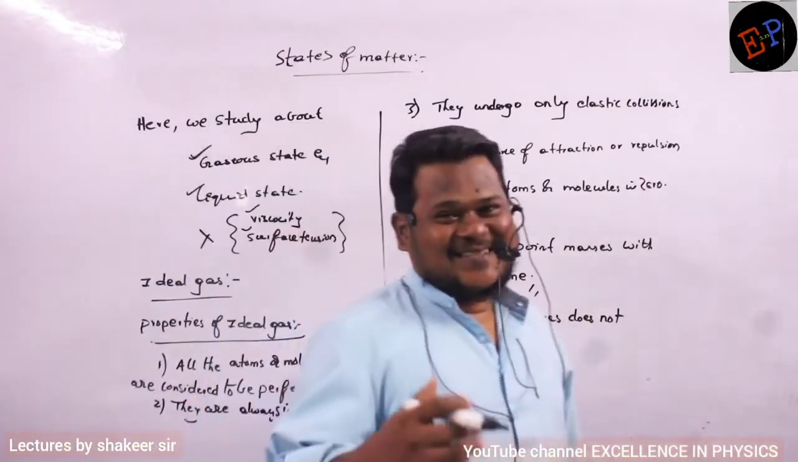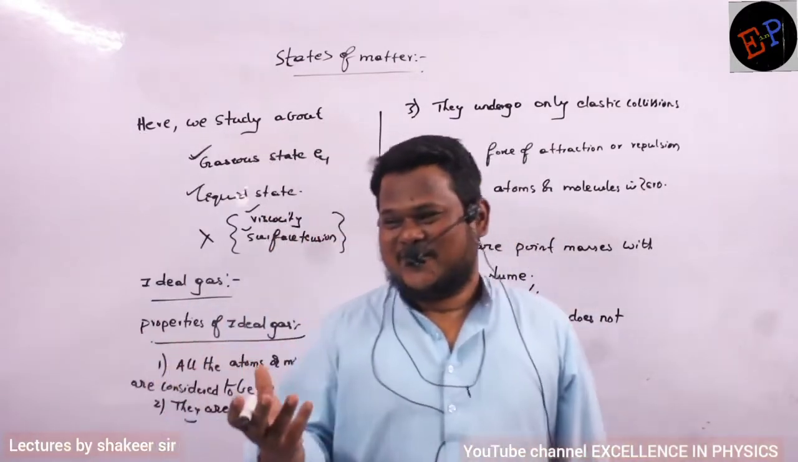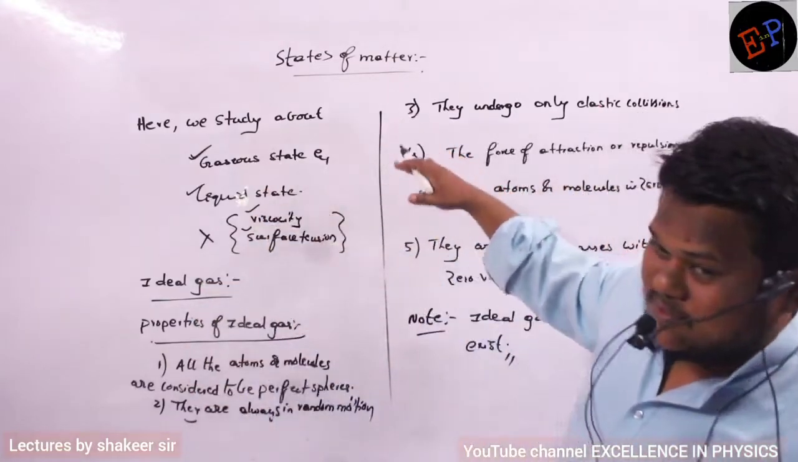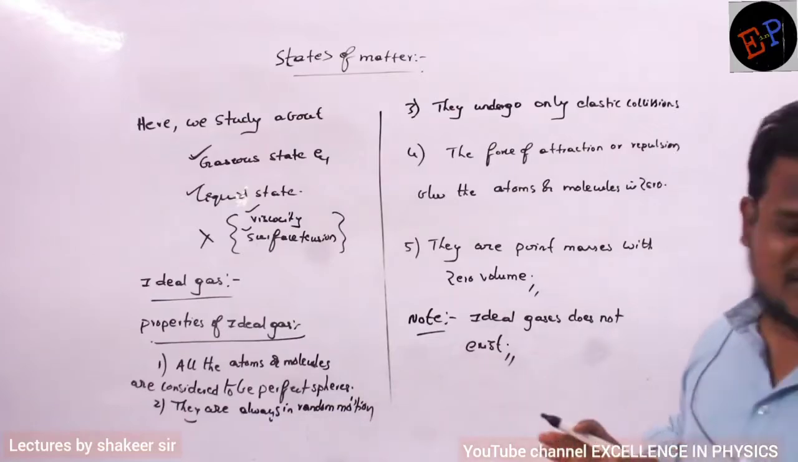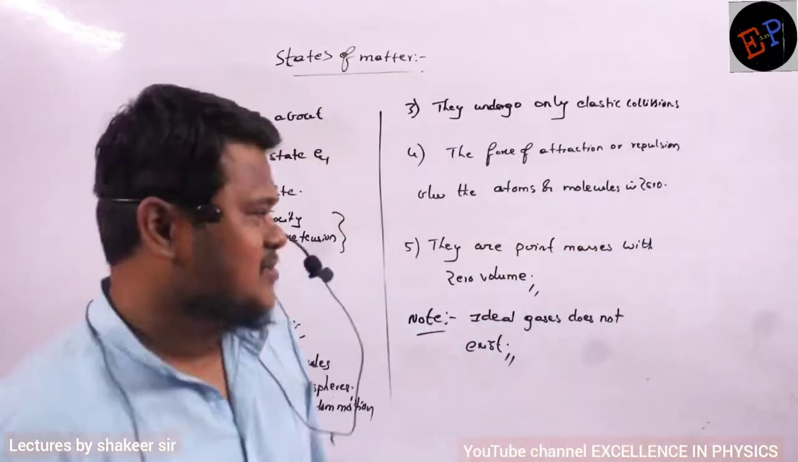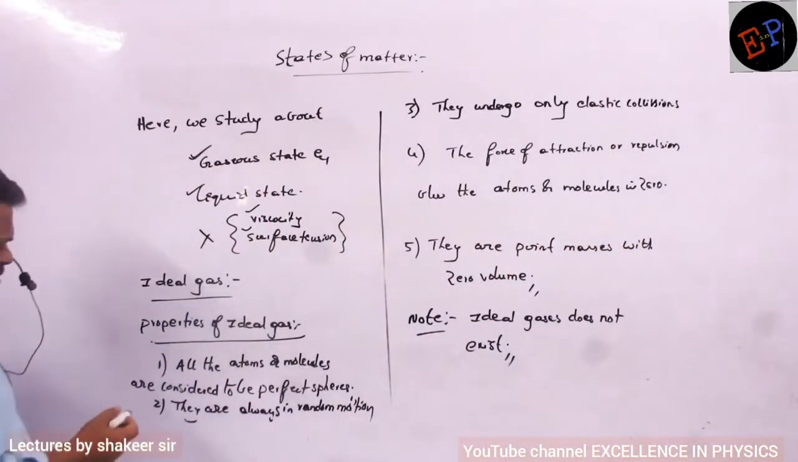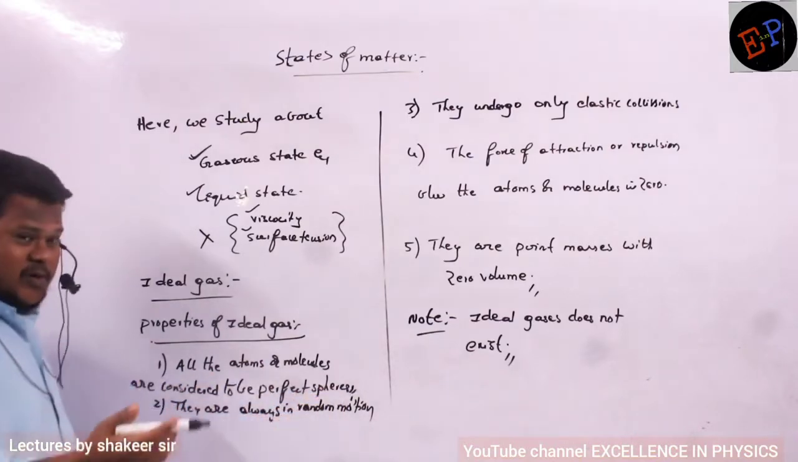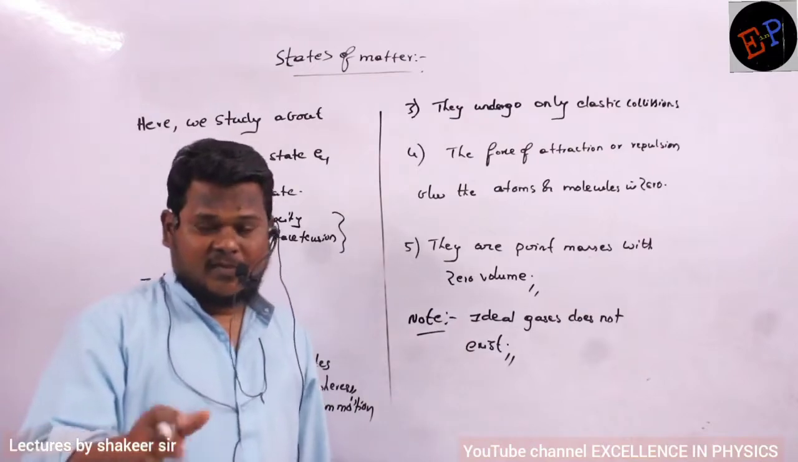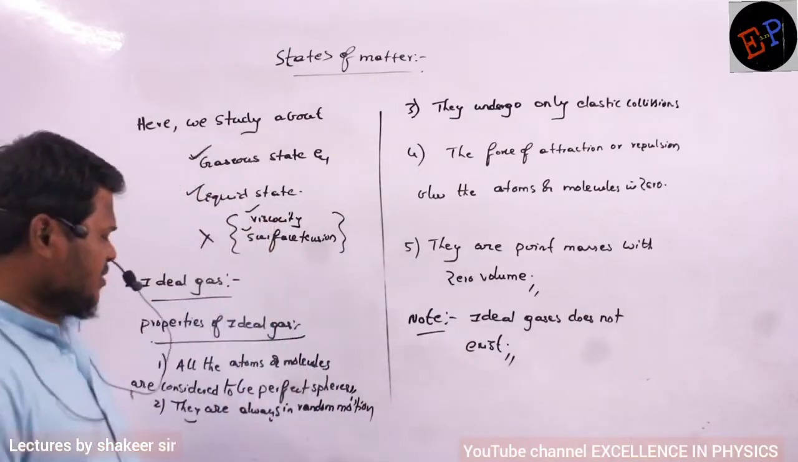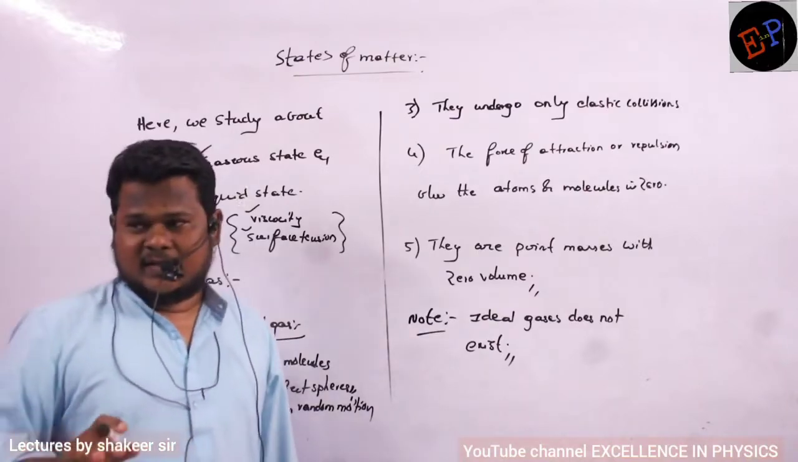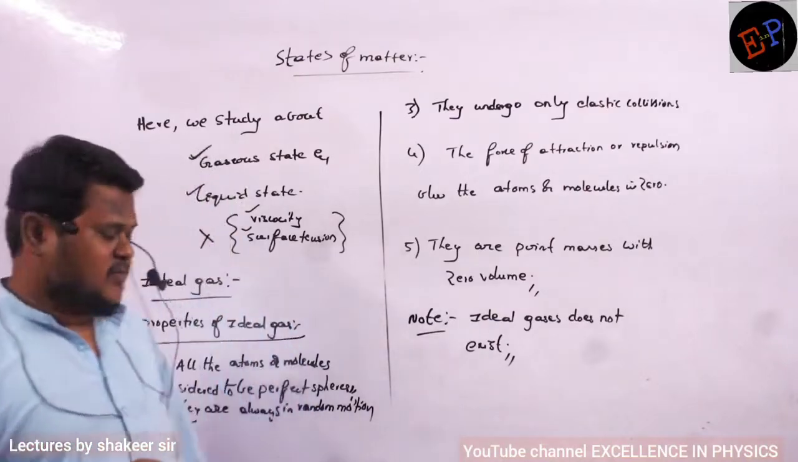For doing these calculations we require some standard of measurement. So we consider these properties to be standard properties, and we do all the calculations. Let us see some of the properties. All the atoms or molecules are considered to be perfect spheres. Is every molecule a perfect sphere? It is not a perfect sphere, but we take spherical shapes only, then we do the calculations and we get approximate values.